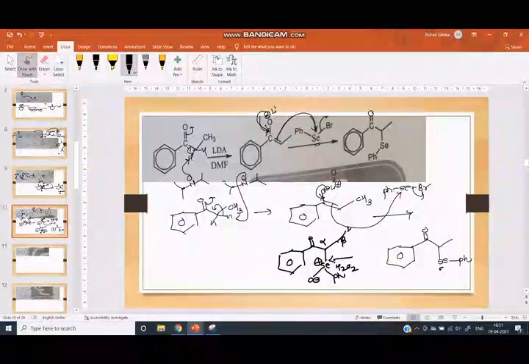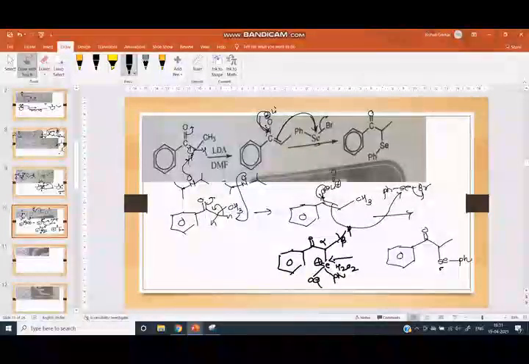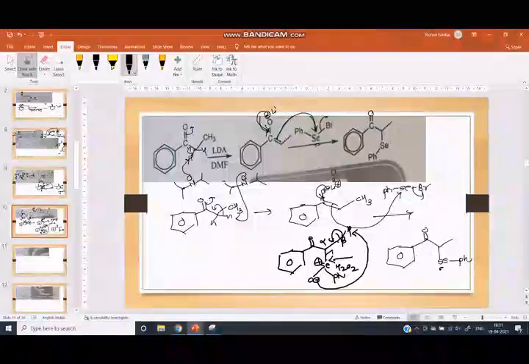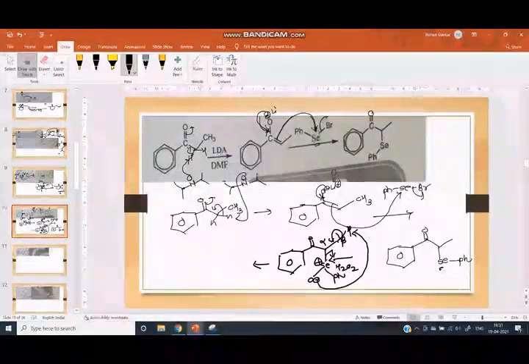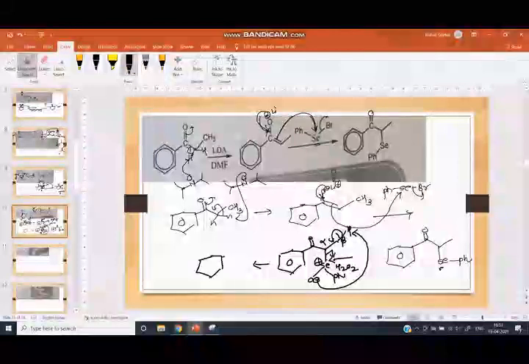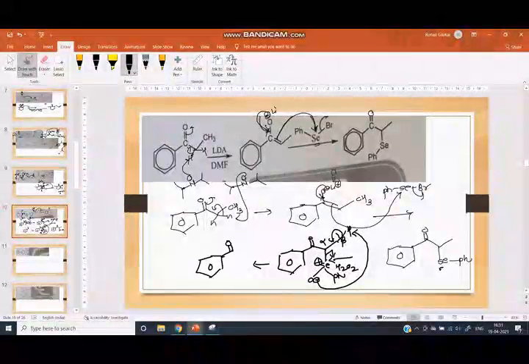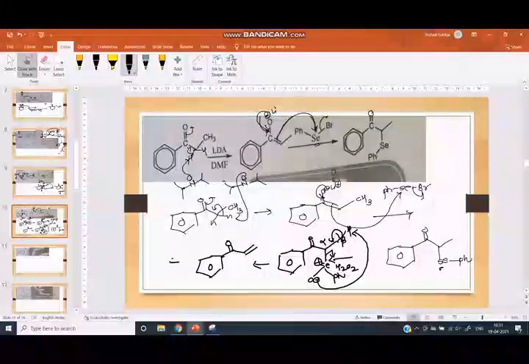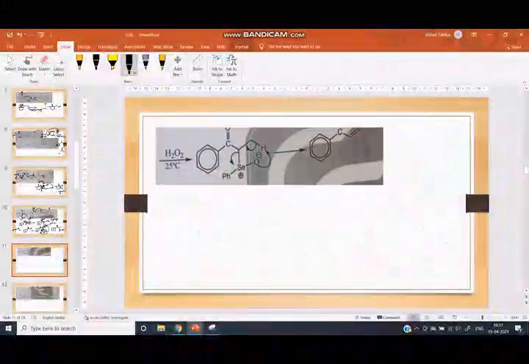This is the beta. Here beta hydride elimination takes place. This O minus takes this proton. Here the double bond is formed and this SePh departs and we get here CO, here is the double bond. The byproduct is PhSeOH. This is the product.